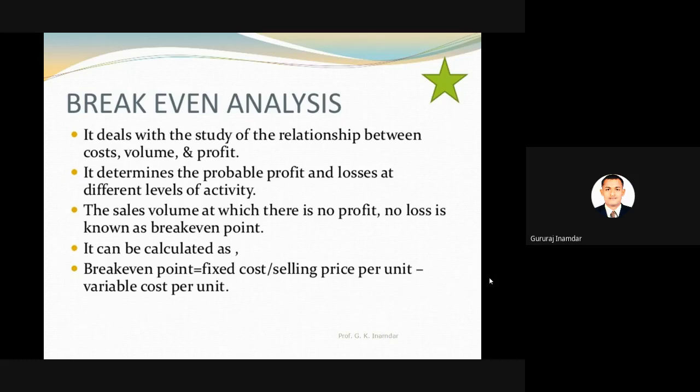The sales value at which there is no profit, no loss is known as the break-even point. In break-even analysis.